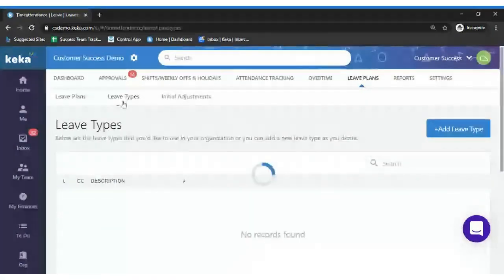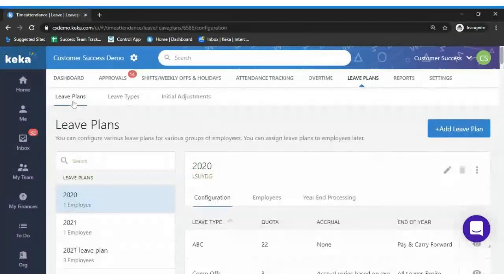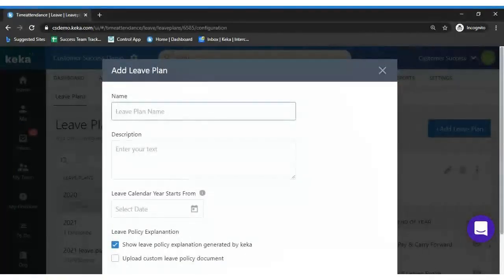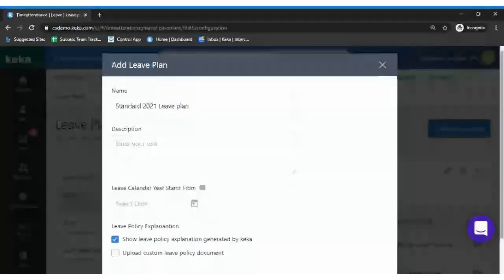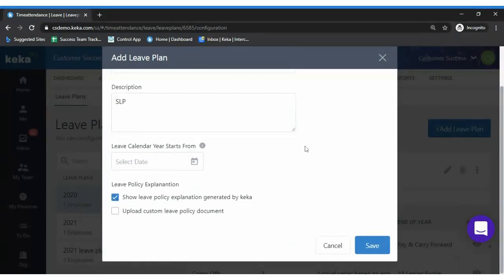So once we are done with the leave types, settings and all, we'll move on to the next tab, which is leave plans. We'll click on add leave plan. I'll say standard 2021 leave plan. So I've named it. I'll provide some description on it, SLP. Okay, so again, this is a very important point to be noted over here.